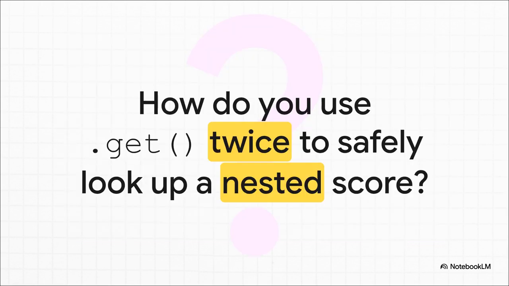So I'll leave you with one final challenge to really lock in this knowledge. Given this nested dictionary, how would you use .get to safely pull out Ravi's science score? Think about it. What happens if Ravi isn't in the dictionary? Or what if he's there but he doesn't have a science score? Solving that is the key to writing really solid, bulletproof code.